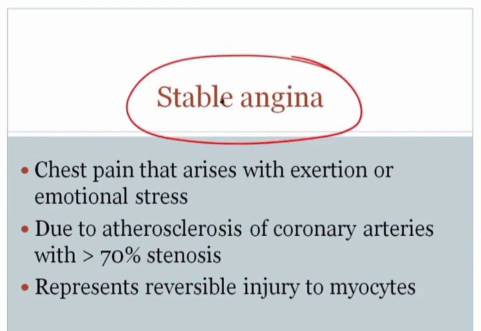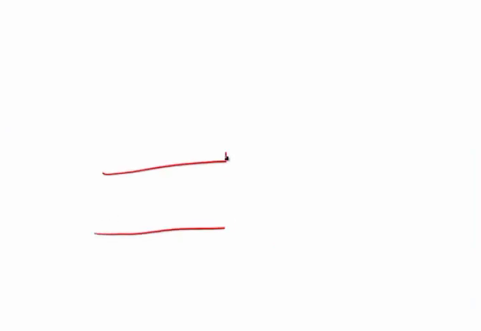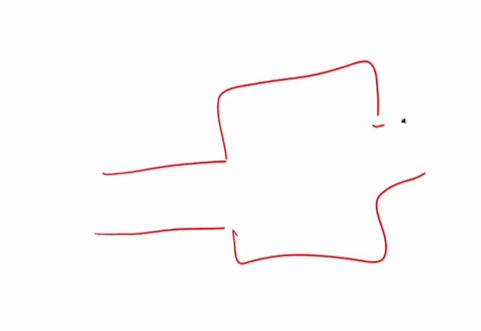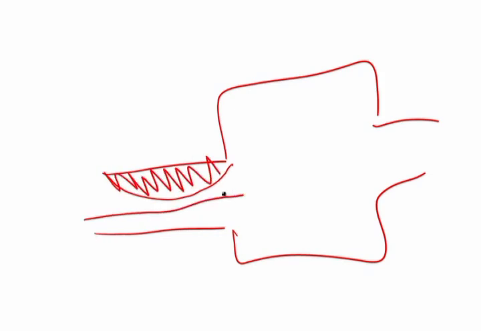Angina refers to chest pain that is reversible. The term stable here implies that the patient does not have chest pain at rest, but instead develops chest pain with exertion or emotional stress. The idea here is that if this is the coronary artery, which is feeding the myocardium, then the patients have atherosclerosis of the coronary artery. This then decreases the blood flow to the myocardium. The patient would be fine at rest.